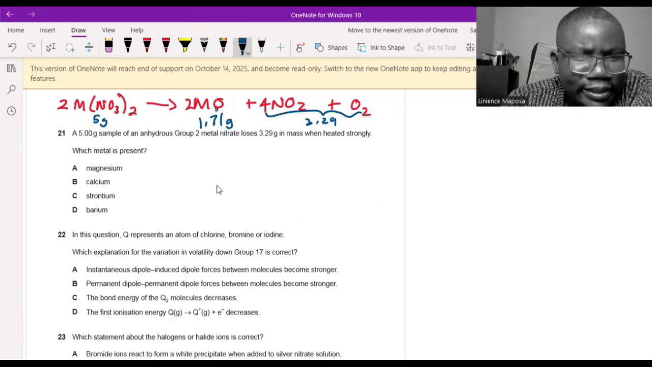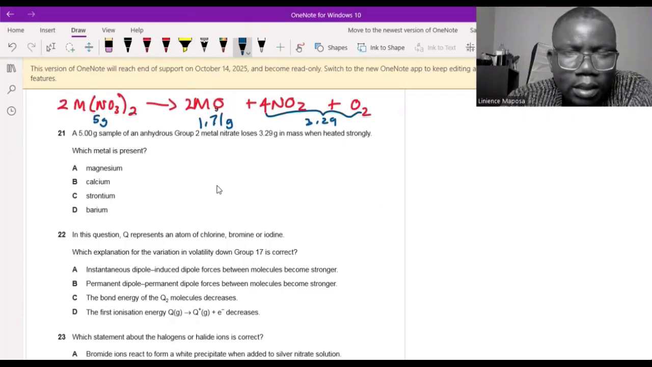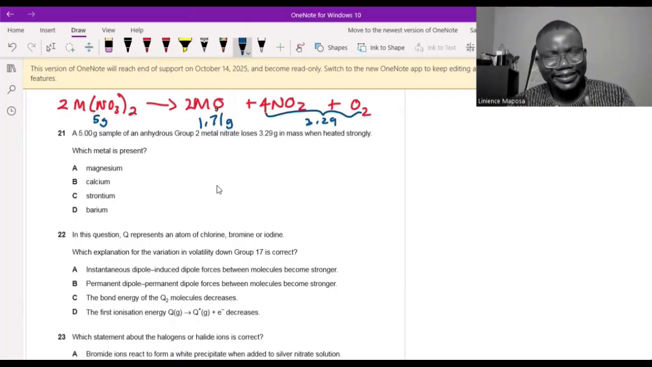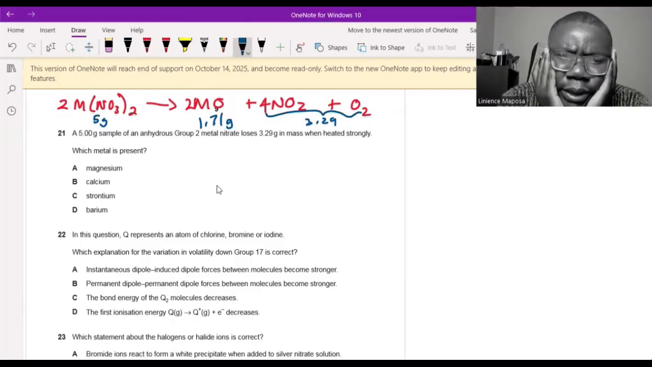Right, which metal is present? Okay, we're good here. I could do that. Notice that. Can I work it like that?